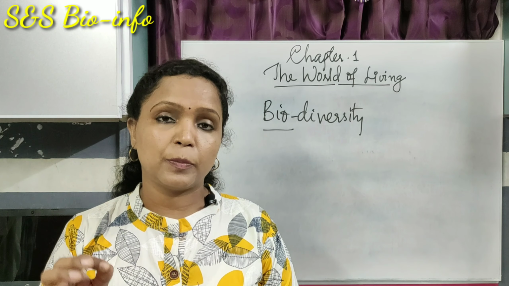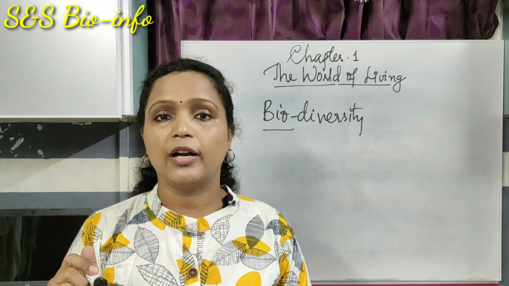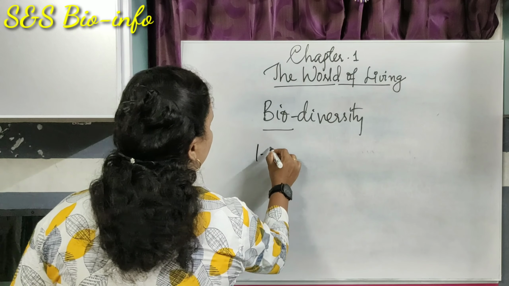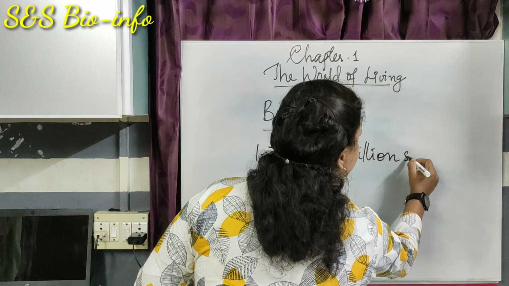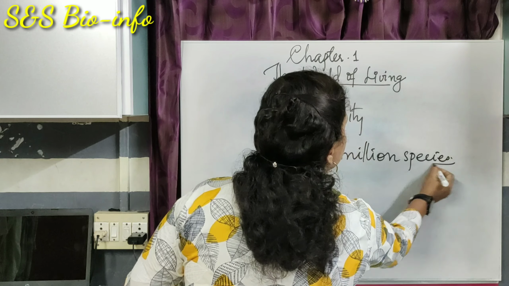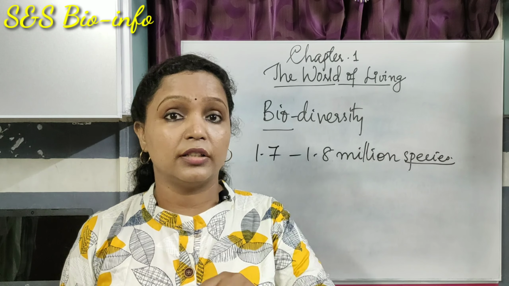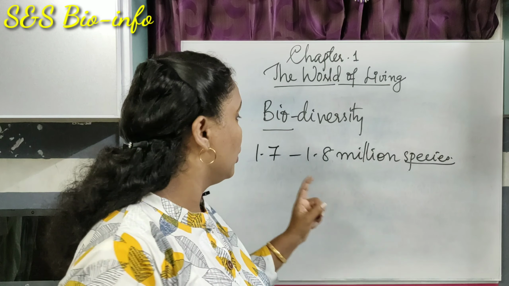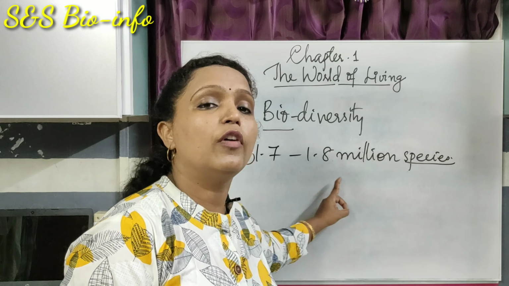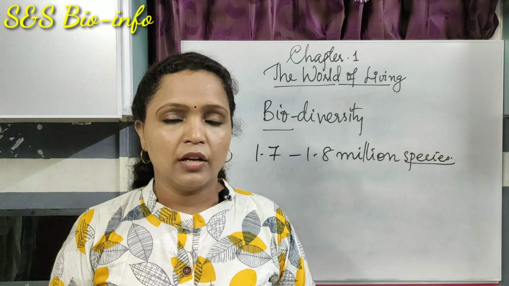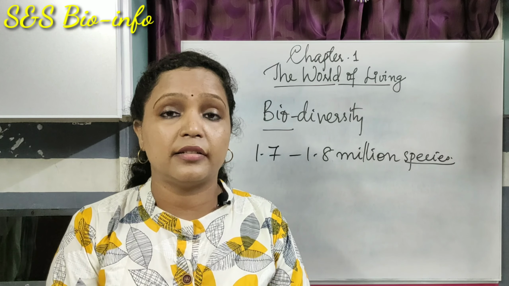The total number of species that are known and described range 1.7 to 1.8 million. According to new estimation, there are more than 7 million species on the earth, but we could find out only a few million species, that is about 1.7 to 1.8 million species. It is very difficult to identify each and every organism that exists on the earth.